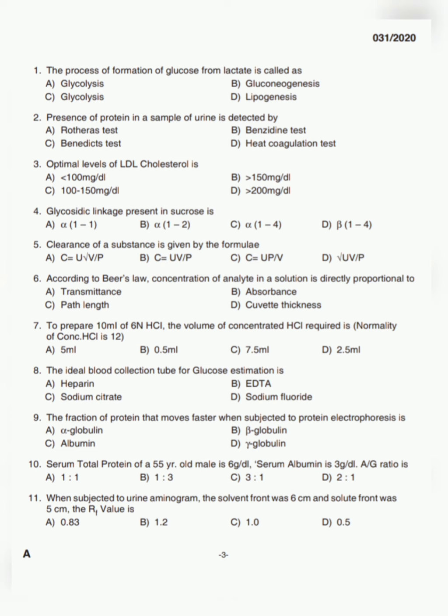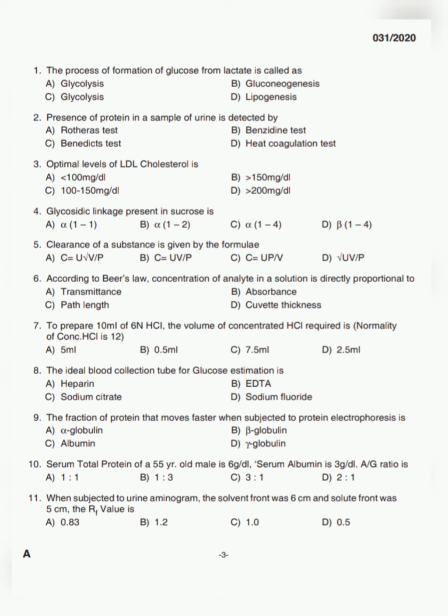Next question. The fraction of protein that moves fastest when subjected to protein electrophoresis. Four options are there. Option A alpha globulin, option B beta globulin and option C albumin and option D gamma globulin. The answer is option C, albumin. Protein electrophoresis is used for the detection of abnormal protein like M protein which is seen in myeloma cases.